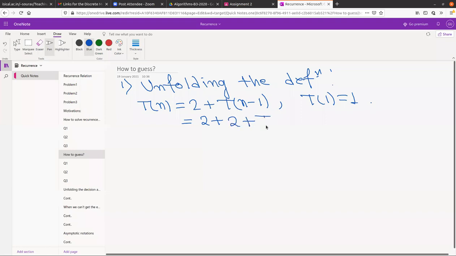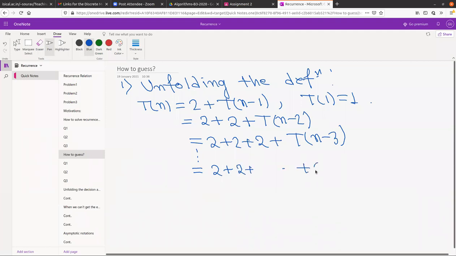This will become 2 + Tn-2. In the next step, this will become 2 + 2 + Tn-3. And after k steps, that will become 2 + Tn-k.